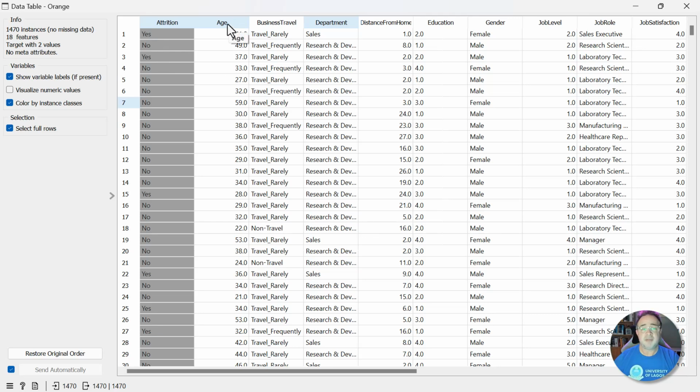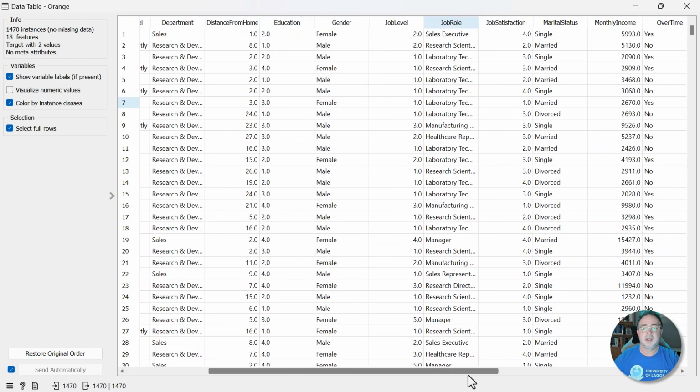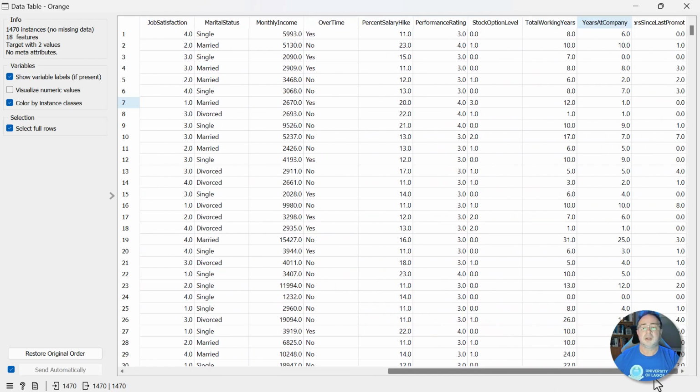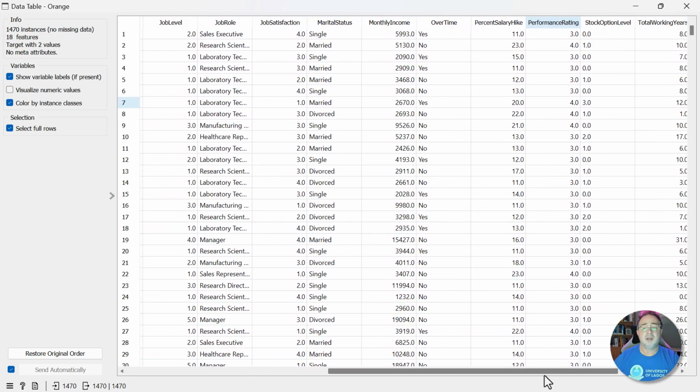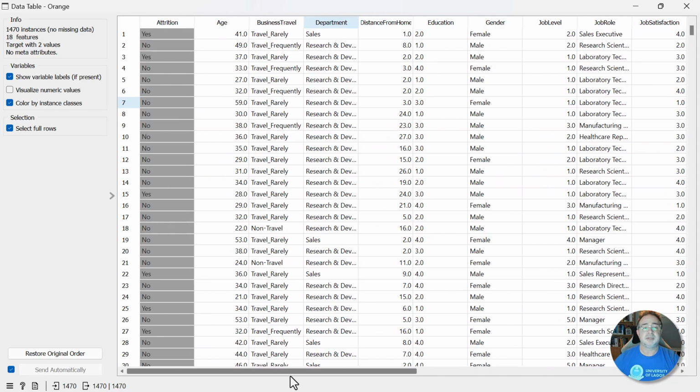Then to the right of that, we have all of our features or all of our variables, such as the employee's age, whether or not they did business travel rarely, frequently, and so on, the department they were in, and so on and so forth, all the way down. So what we're trying to do is use all of these features, all of these variables to predict whether or not an employee left the company or not.